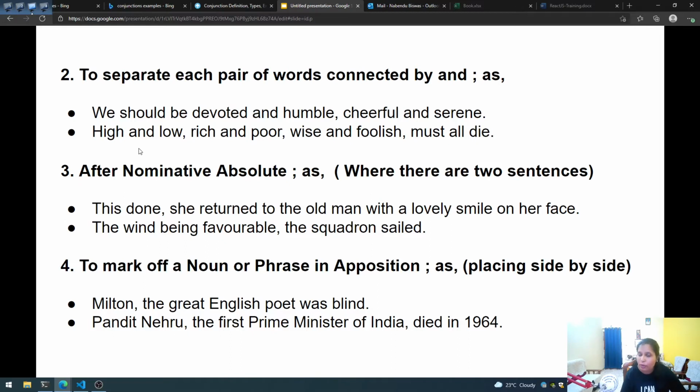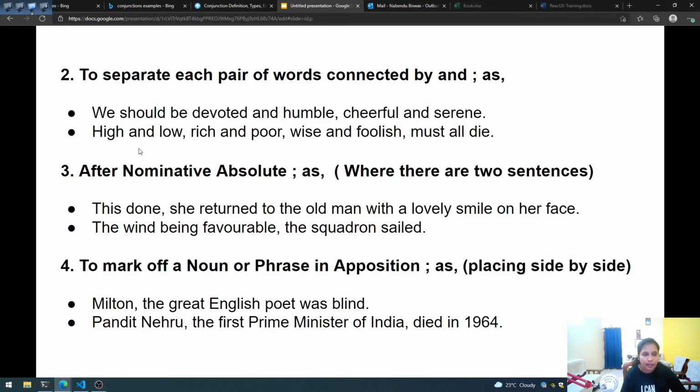So we have two pairs of words and we have separated them using a comma. We should be devoted and humble, cheerful and serene. If we read it without any pause, it won't make sense. If we read it like this, "We should be devoted and humble cheerful and serene," it does not sound good without a pause. But if we put a pause, it sounds good, isn't it? We should be devoted and humble, cheerful and serene.